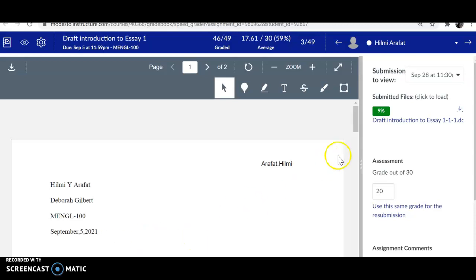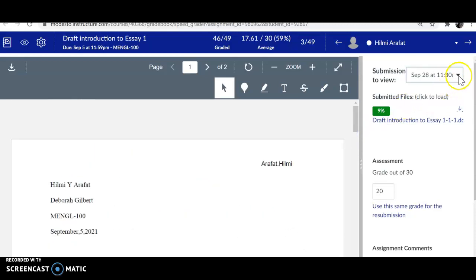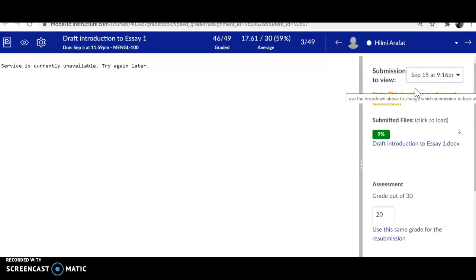Hi, Hilmi. I see that you just submitted your introduction here, but I hadn't noticed that it was already graded and commented. So if I pull down this little menu here and I go to the September 15th submission, well, apparently it's not available now, but I just did it and it's fully commented. So you've already got lots and lots of comments on your introduction.